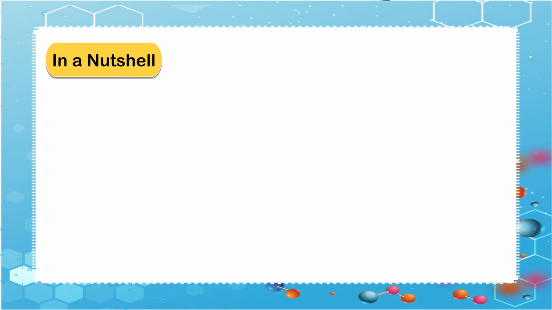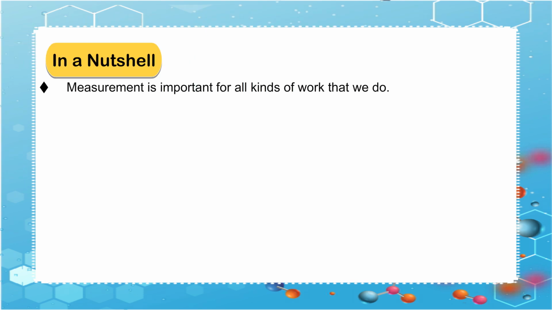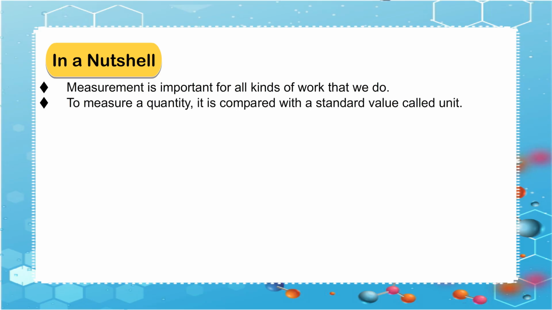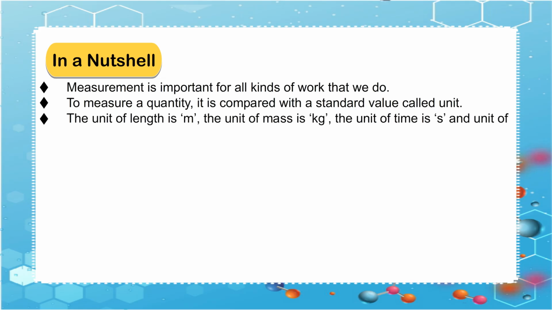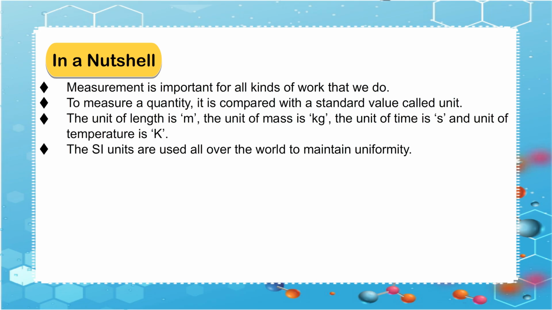In a nutshell, measurement is important for all kinds of work that we do. To measure a quantity, it is compared with a standard value called unit. The unit of length is m, the unit of mass is kg, the unit of time is s, and the unit of temperature is K. The SI units are used all over the world to maintain uniformity.